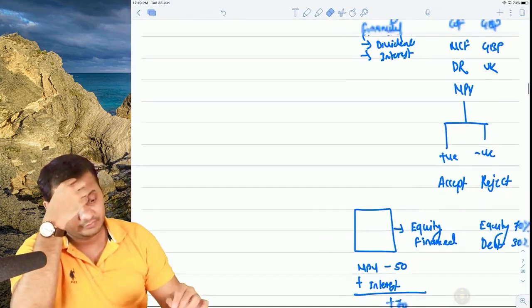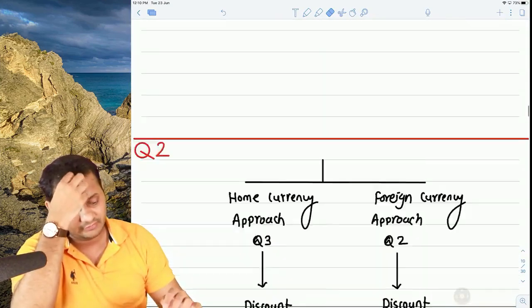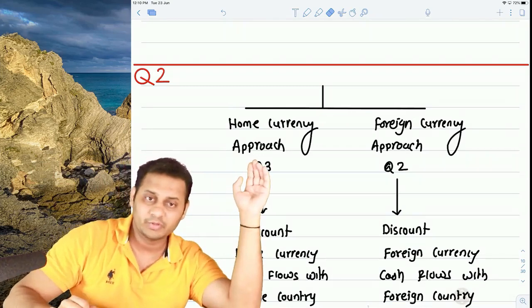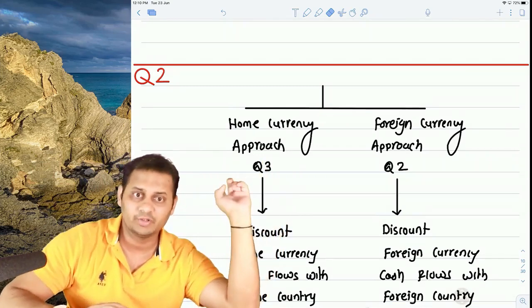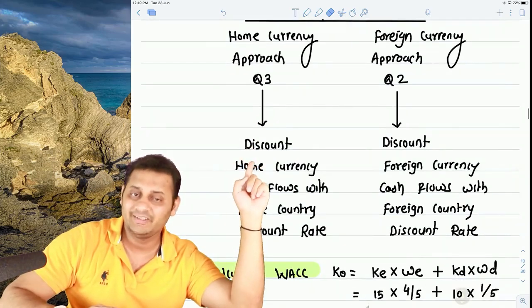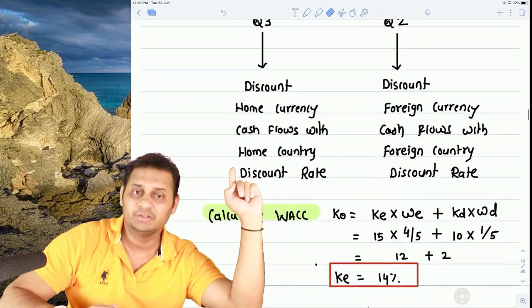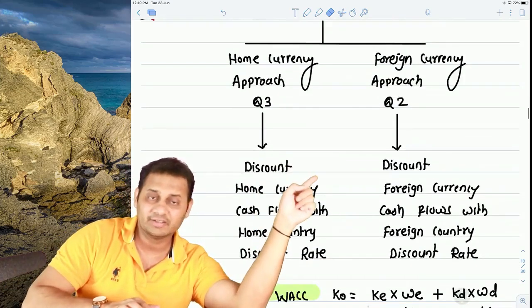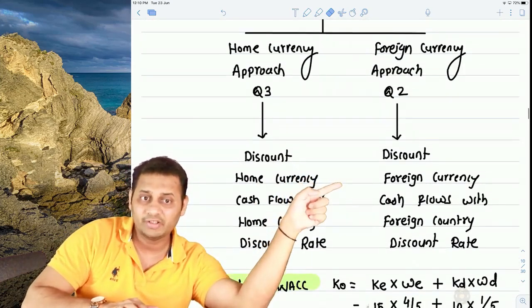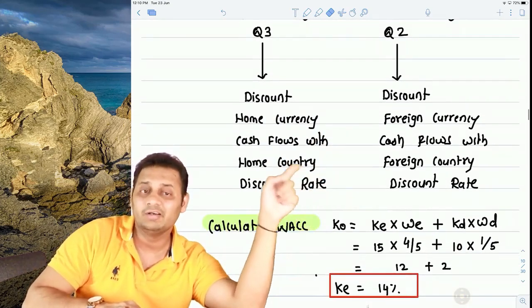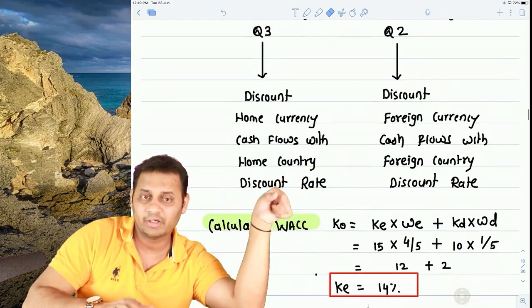How did we do that? Let's start with the answer. I explained in the beginning that there are two different approaches, the home currency approach and the foreign currency approach. The home currency approach will be covered in question number 3, where we discount the home currency cash flows with the home country discount rate. But in the foreign currency approach, we discount the foreign currency cash flows with the foreign country discount rate.